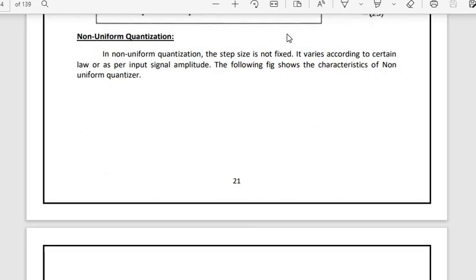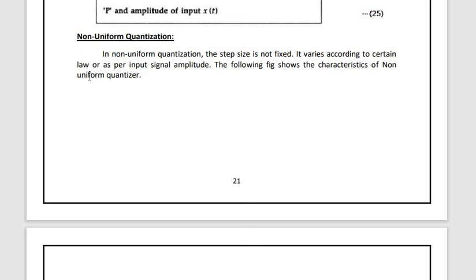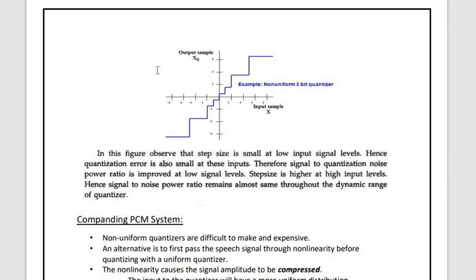Now when it comes to non-uniform quantization, the step size is not fixed, it will be varying. It varies according to a certain law or as per input amplitudes. The following figure shows you the non-uniform quantization, where it is not linear.